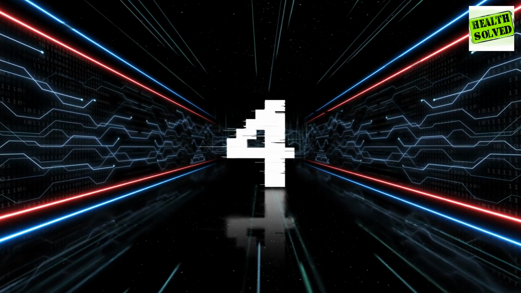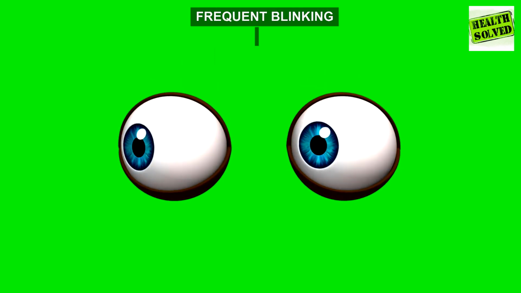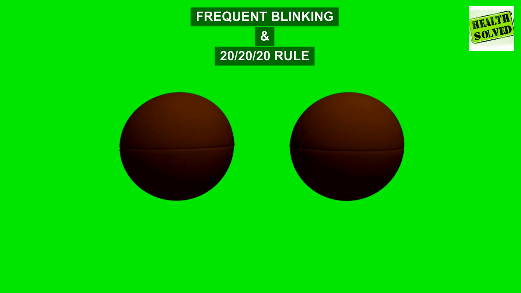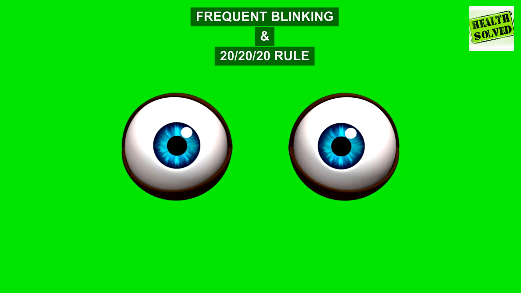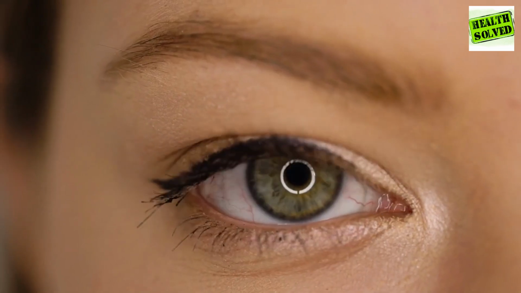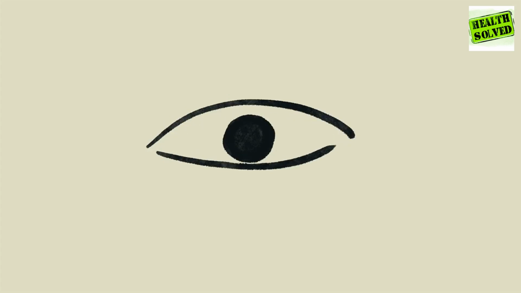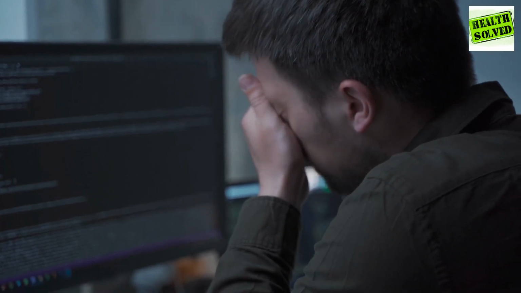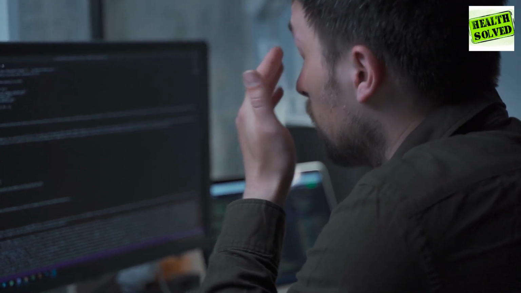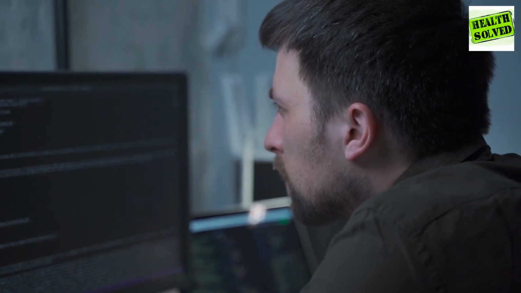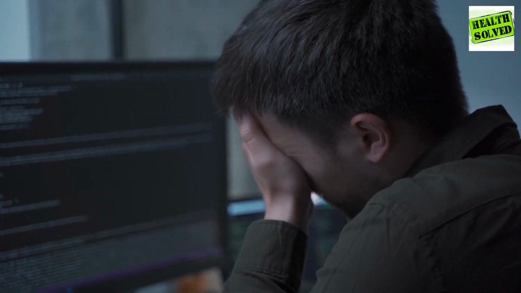Number 4. Eye exercises. Two effective exercises to help mitigate these symptoms are frequent blinking and the 20-20-20 rule, especially useful for those who spend long hours in front of digital screens. Blinking is an automatic eye process that helps maintain eye health by ensuring adequate moisture levels. Each blink spreads tears evenly across the surface of the eyes, which helps to protect them from irritants and prevents dryness. However, focusing on screens for extended periods can significantly reduce the blink rate, leading to a higher incidence of dry eye symptoms. This phenomenon is often referred to as computer vision syndrome, or digital eye strain.